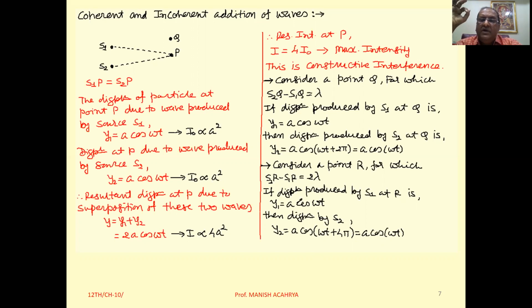And to get interference, the basic requirement is coherent sources. For incoherent sources, the phase of the oscillations of the wave produced from the sources will not remain constant. It is continuously changing with time.